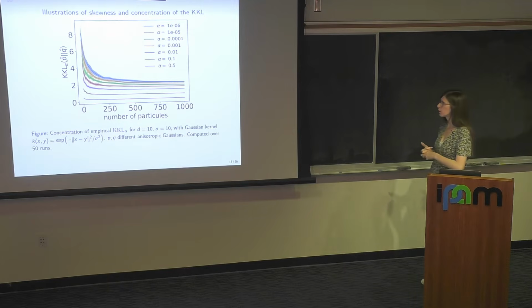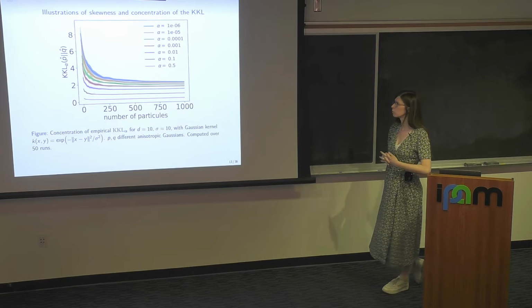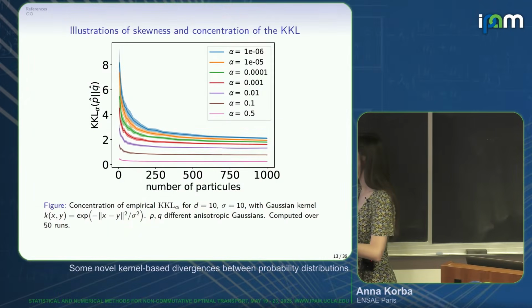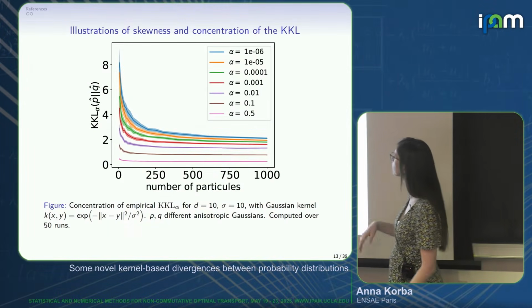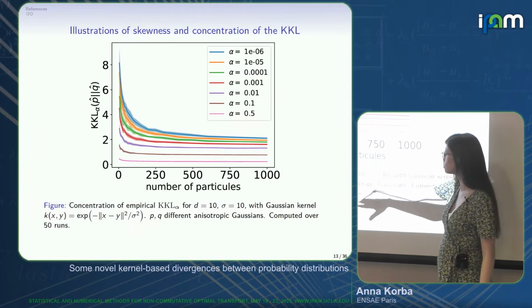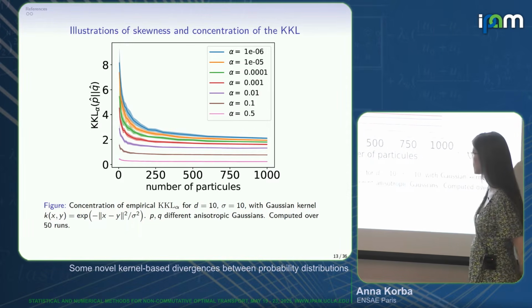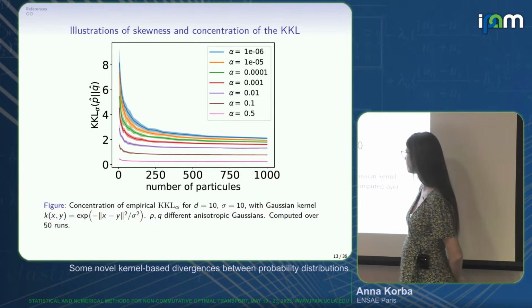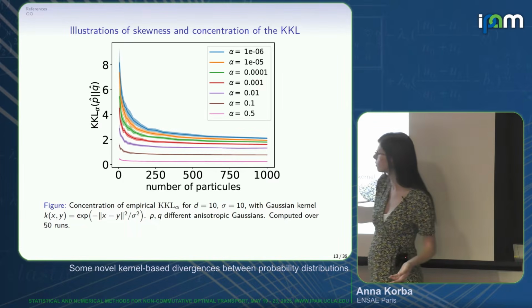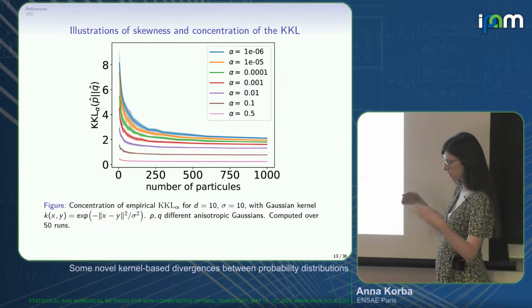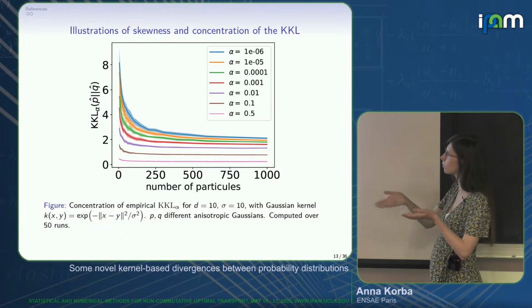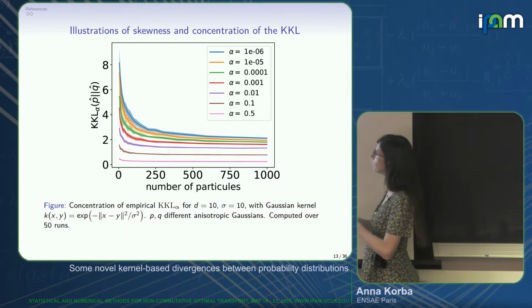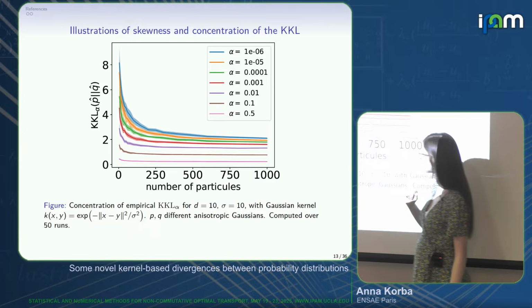We tried experimentally to verify these results. They agree with what we found theoretically, in the sense that here we took, still, the Gaussian kernel, which is the most classical one, dimension 10, some bandwidth for the kernel, and two different Gaussians P and Q. We look at how this KKL alpha behaves for empirical versions of P and Q regarding the number of samples.